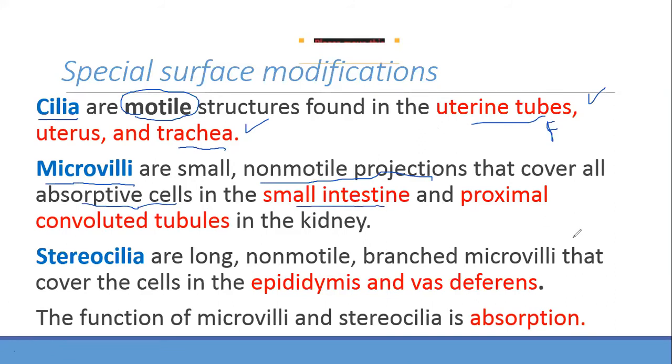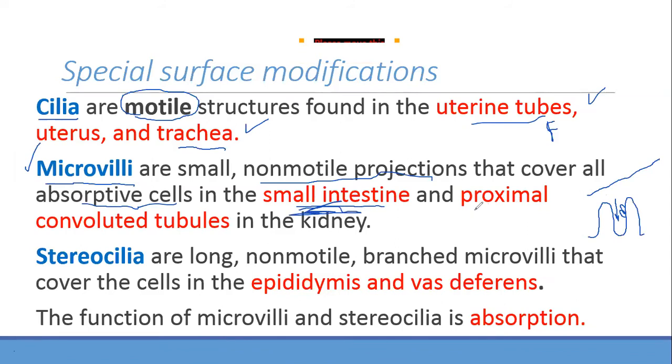If you remember the function of the small intestine, it is basically for some amount of digestion and absorption, basically for absorption. So when you have absorption, we need to increase the surface area. Do you understand? The food is there and you need to increase the surface area. So we need microvilli. Microvilli example is in the small intestine. Clear?